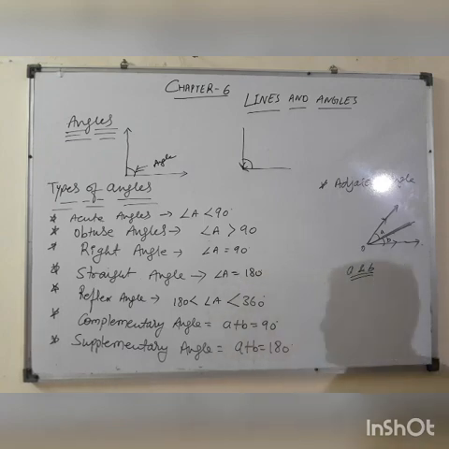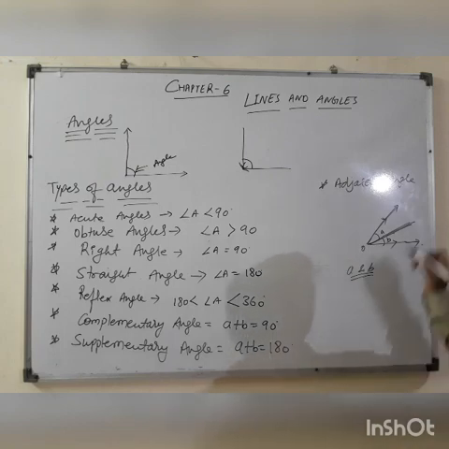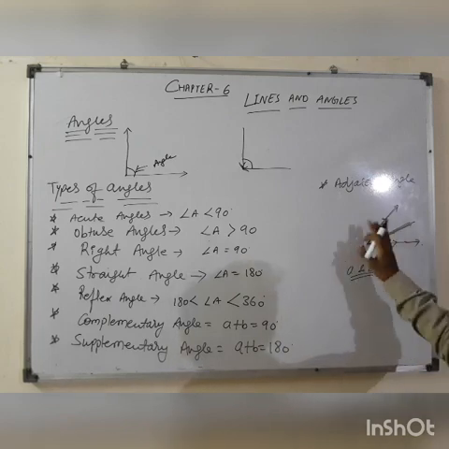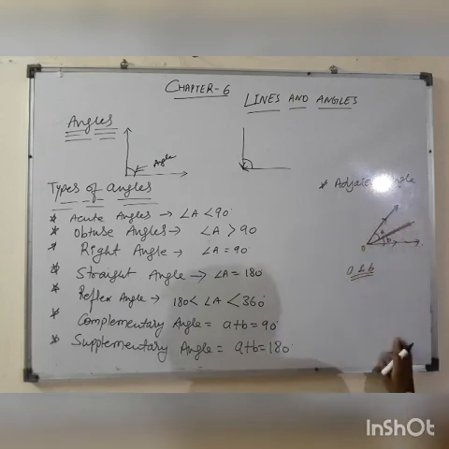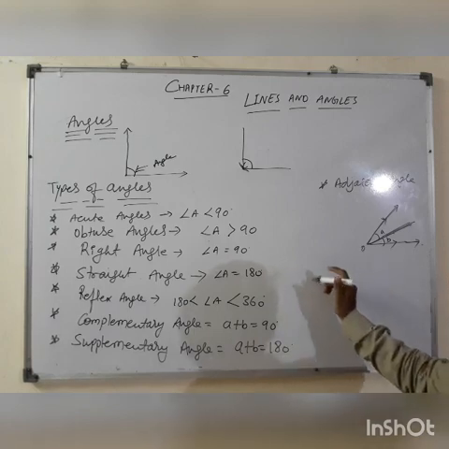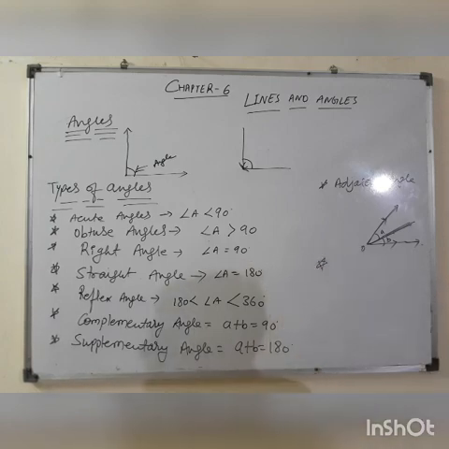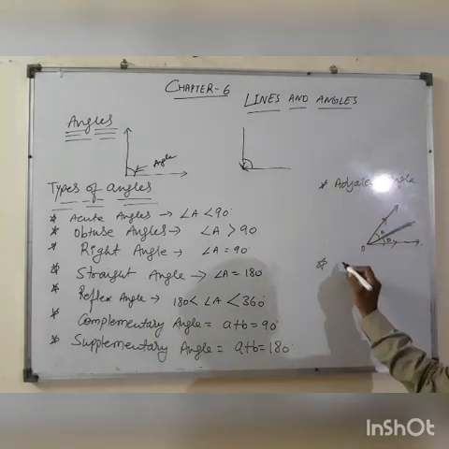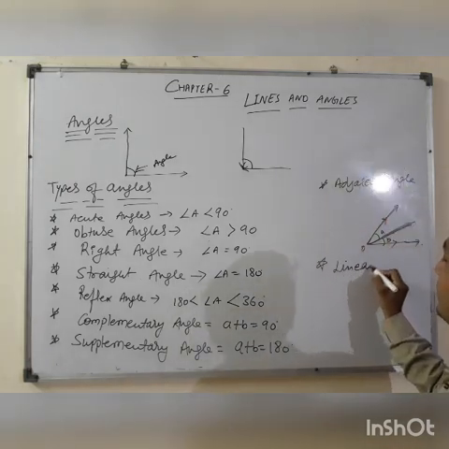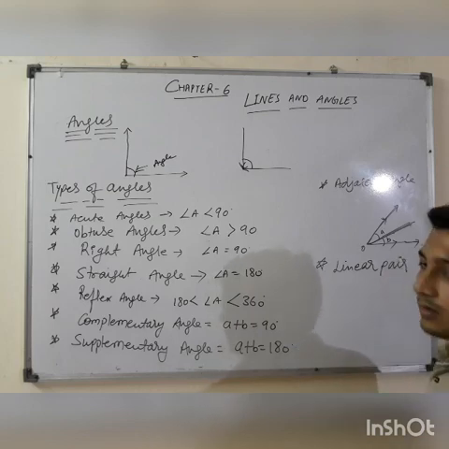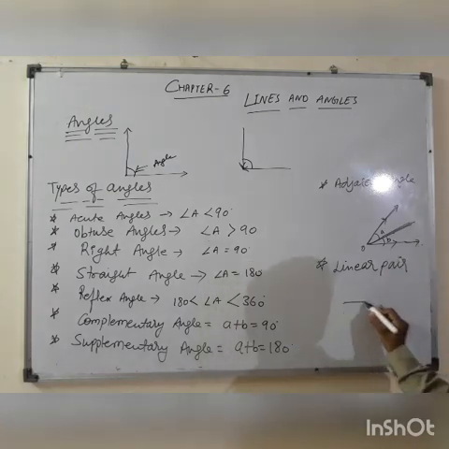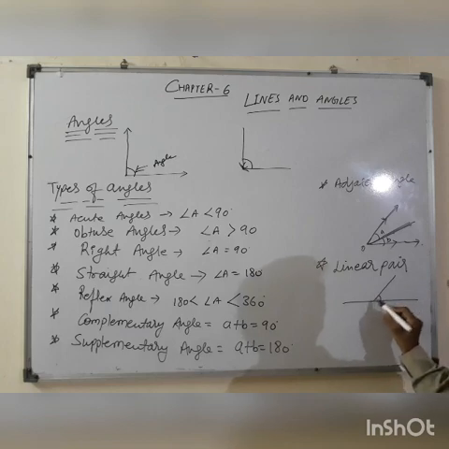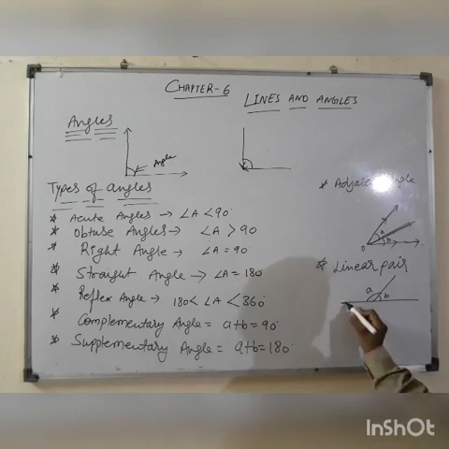So what will be the definition of adjacent angles? If two angles have one common arm and a common vertex and the remaining two arms are on either side of the common arm, they will be known as adjacent angles. Okay, students. Now the next topic is linear pair. Okay, if two angles are forming a straight line, for example, this is angle A and this is angle B, then these angles are known as a linear pair.